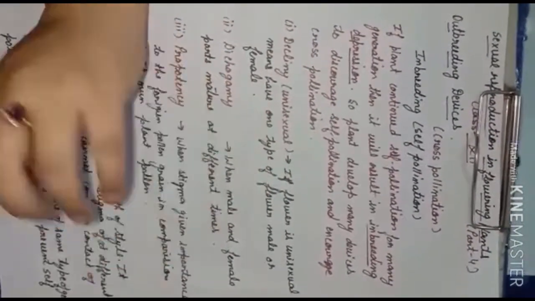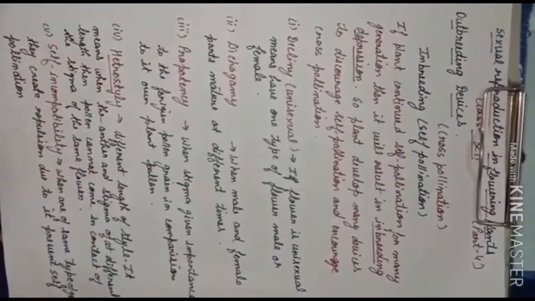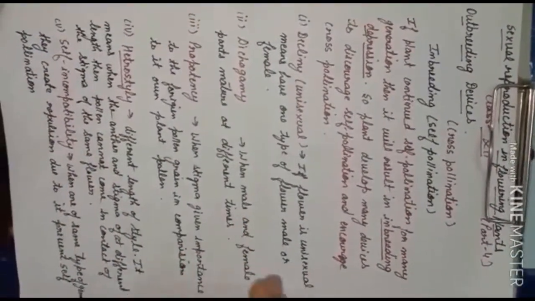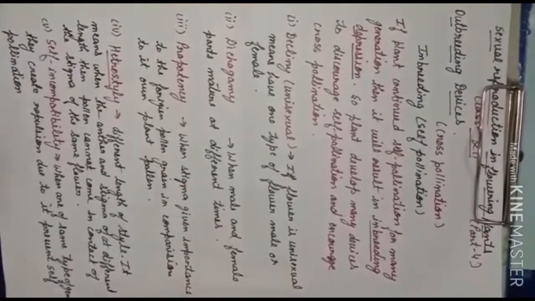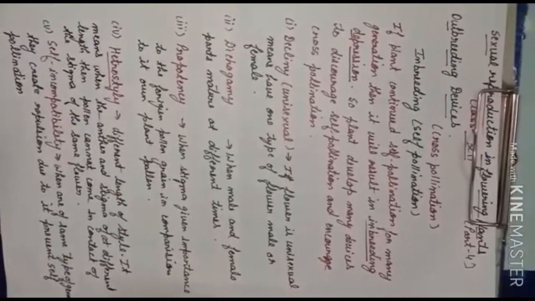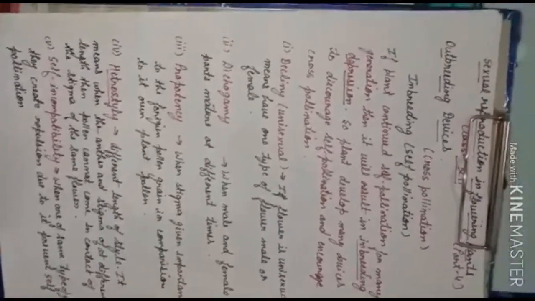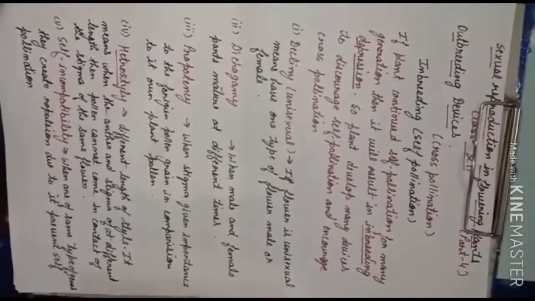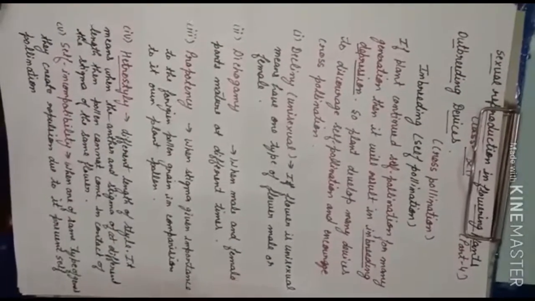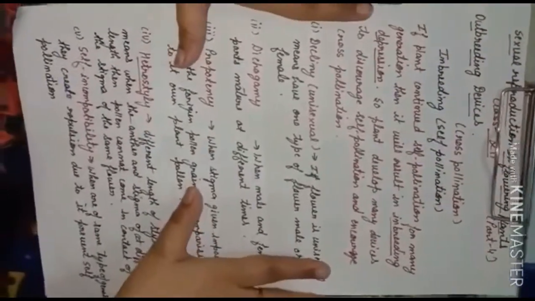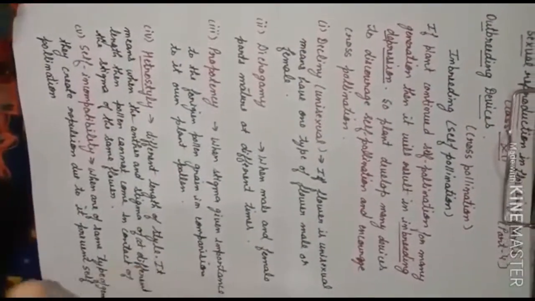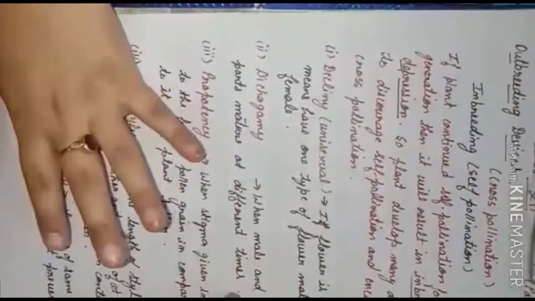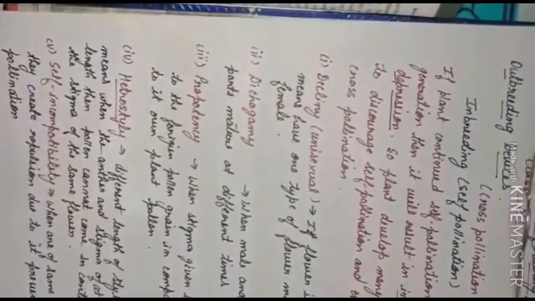Now, to fight with this type of situation, or to come out of these types of situations, plants develop many devices, meaning the plants adjust themselves in various ways so that they can encourage cross pollination and discourage self pollination, meaning they can promote cross pollination and stop self pollination. Is it clear? For this we have a number of devices.